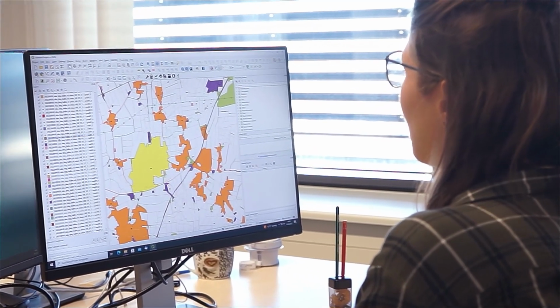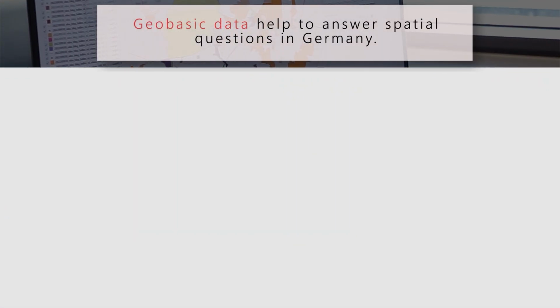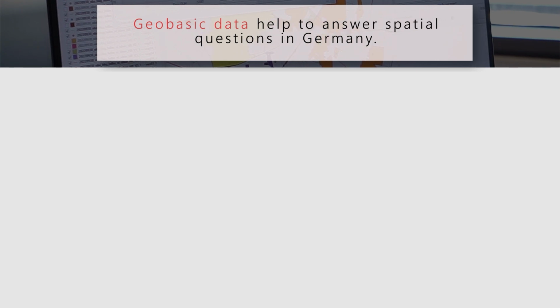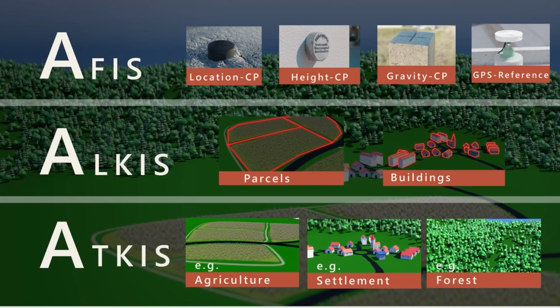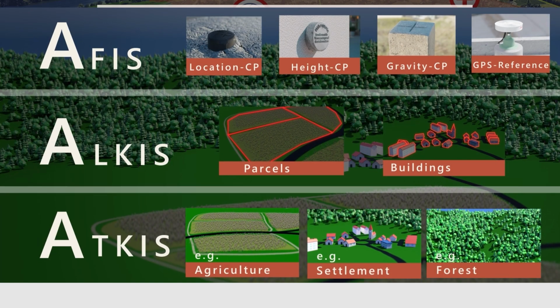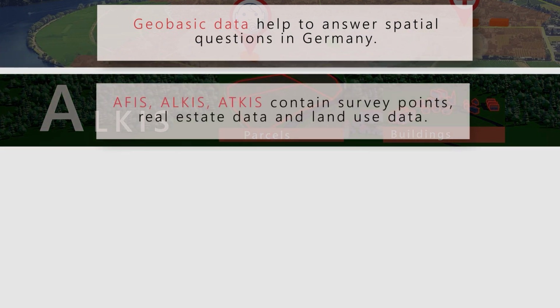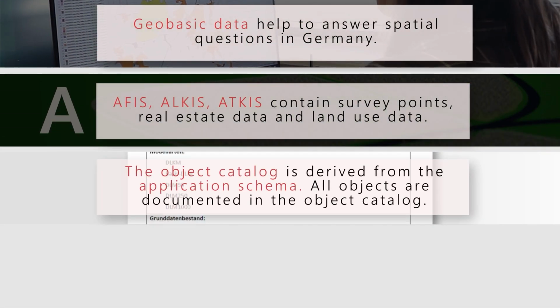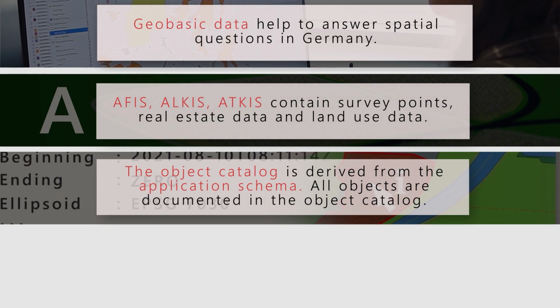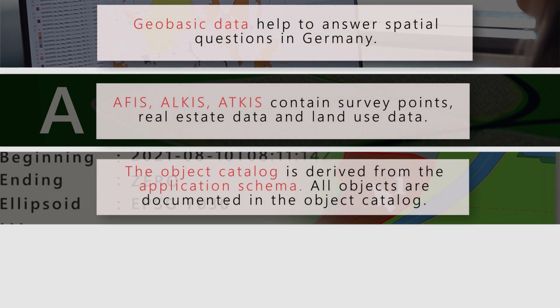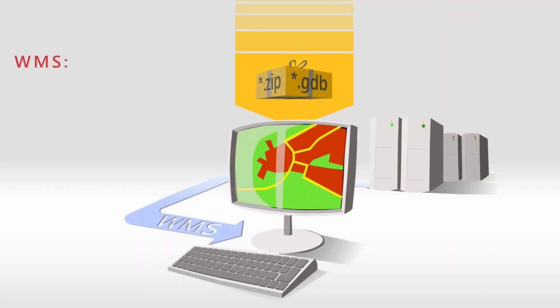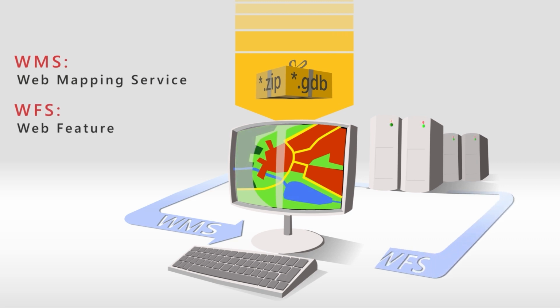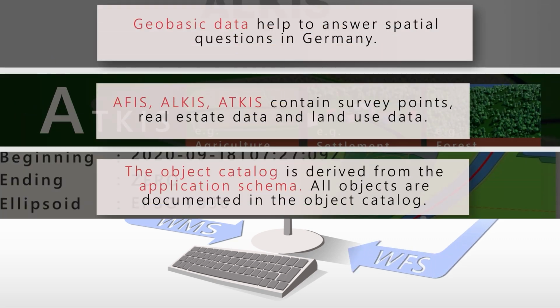Geobasic data, or Geobasisdaten, enable users to answer various spatial questions in different application scenarios. They are maintained and catalogued in the datasets AFIS, ATKIS, and ALKIS, each tailored to specific purposes. The attributes of the geodata and the datasets are documented in the application schema, or Anwendungsschema, and the derived object type catalog. Various access options allow users flexible use of the data in GIS and WebGIS applications.